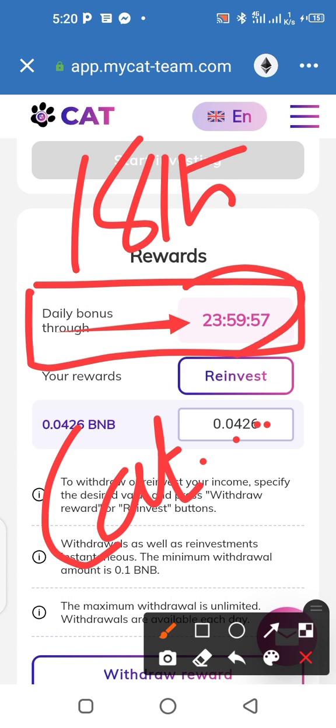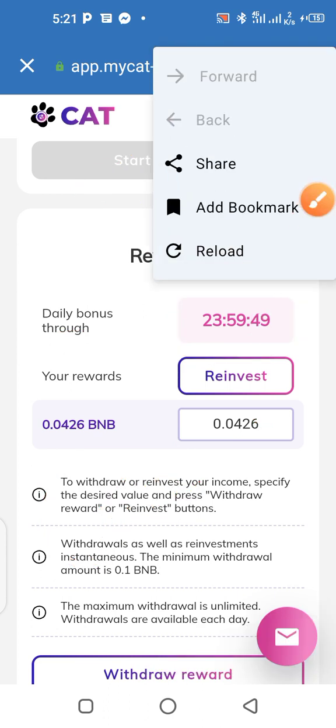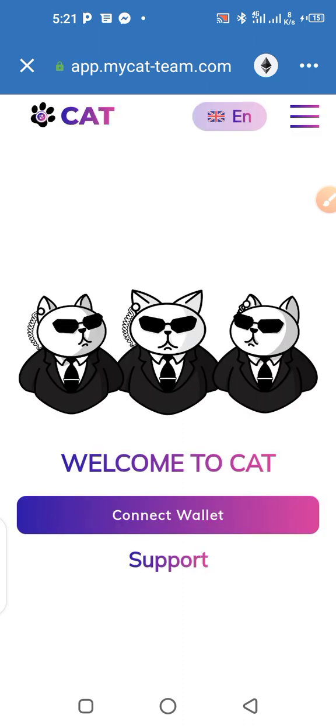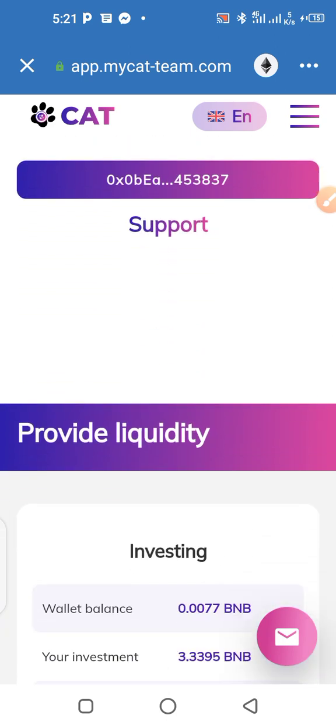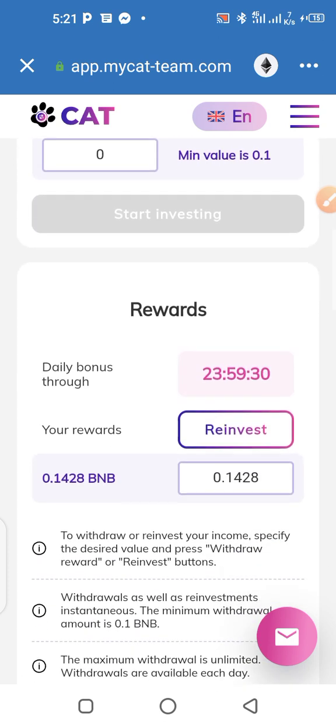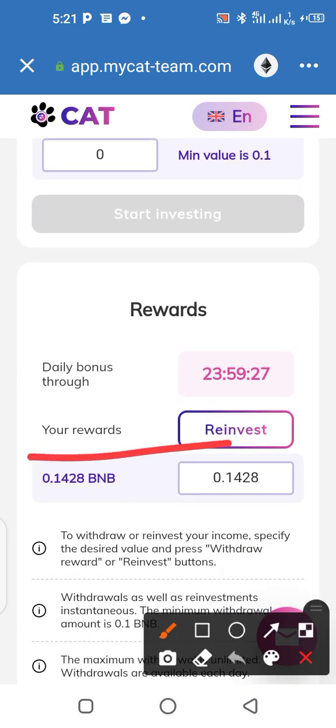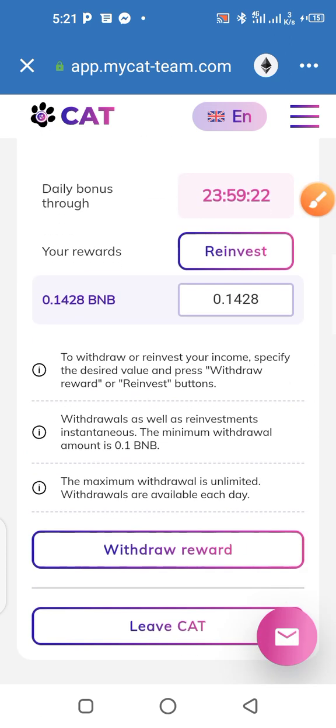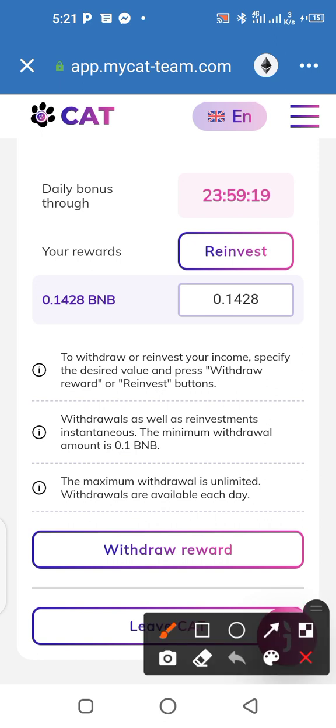Alright, so like you're just seeing, the countdown has ended, and then I'll have to refresh this to be able to withdraw the fund from the CAT Arbitrage system. I may end up withdrawing 0.14 from the CAT Arbitrage system. Anyway, so we're here now, and then I'll just go ahead and follow the same process to withdraw this fund from the Arbitrage system by doing what?